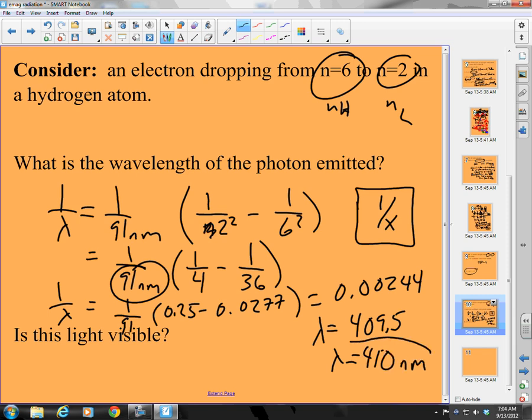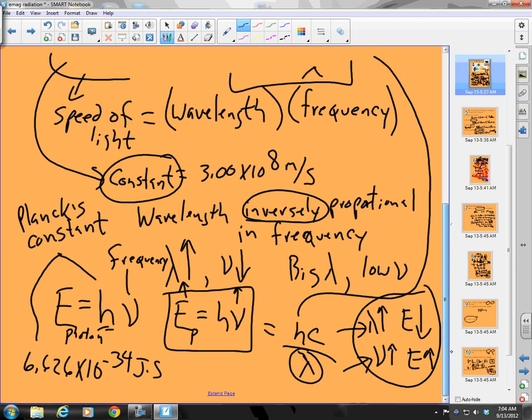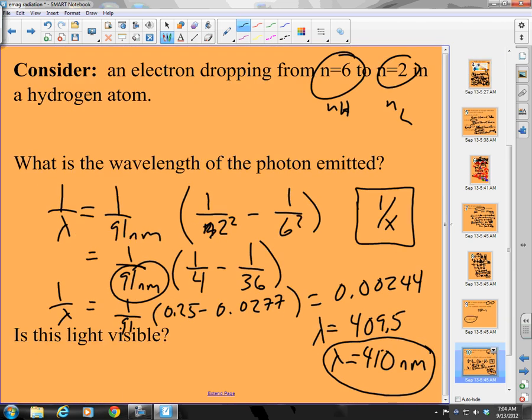nanometers. And notice this is in nanometers. 410. Let's go look at our spectrum. 410. Where's 410? Hey, 410's here. Looks like that is what? Violet. So is this visible? Yes, it is violet. Okay, that would be it for electromagnetic radiation.